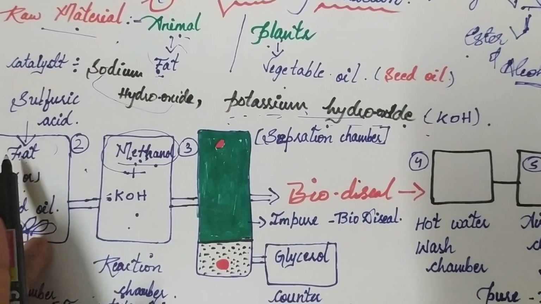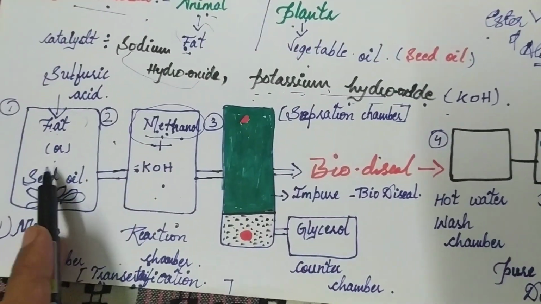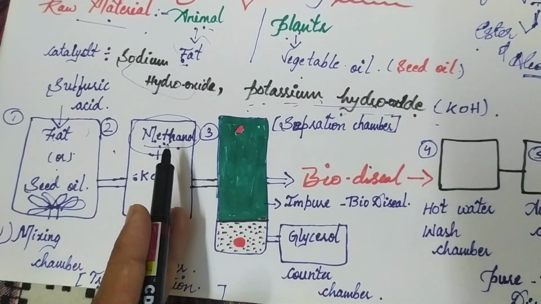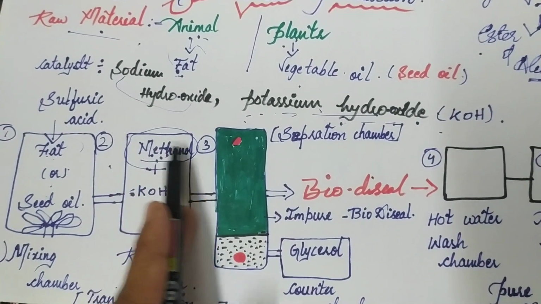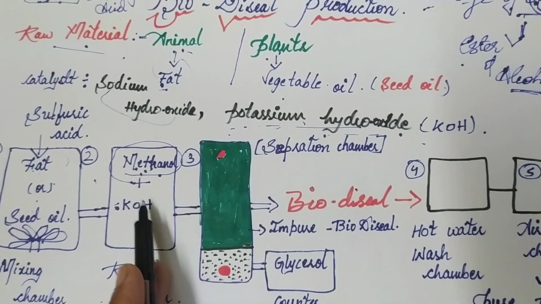So what happens? First we take fat as a substrate and add sulfuric acid in the mixing chamber. It mixes well in the first chamber and flows to the second chamber. In the second chamber we add methanol, and we add potassium as a catalyst to enhance this.